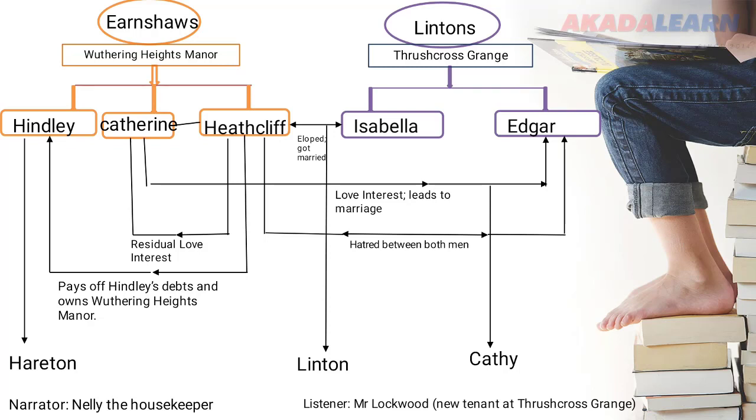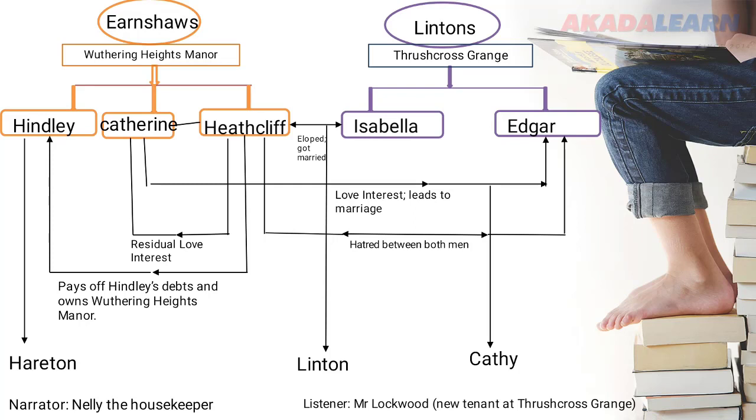Their happiness is short-lived because they are from 2 completely different worlds, and their relationship is further strained when Heathcliff returns after 3 years. Relationships are complicated even more as Heathcliff winds up living with his enemy, Hindley, and Hindley's son, Hareton, at the Wuthering Heights Manor, and marries Isabella, Edgar's sister.